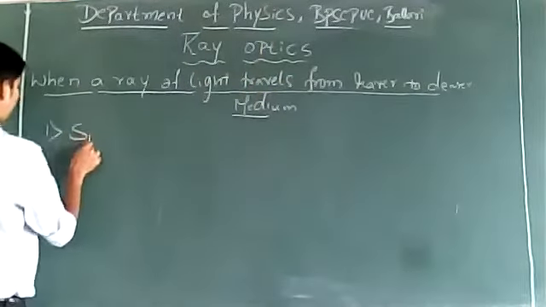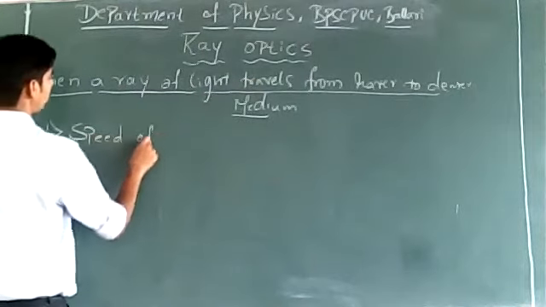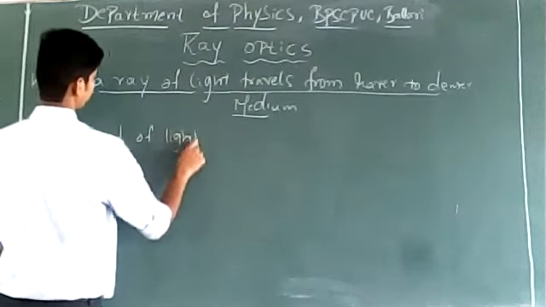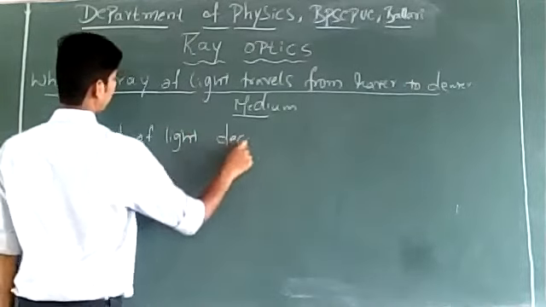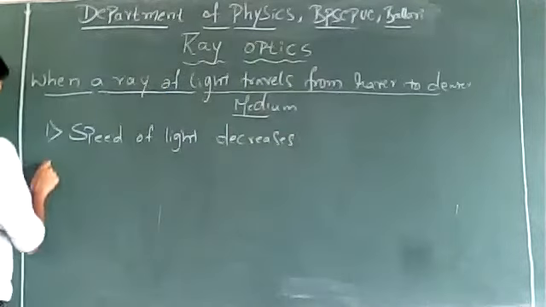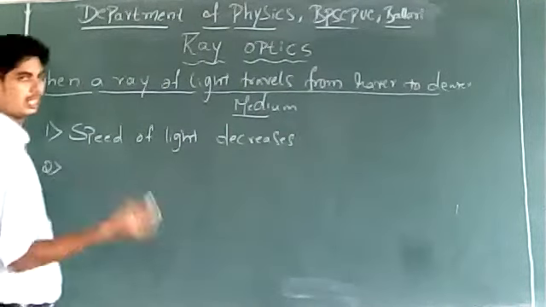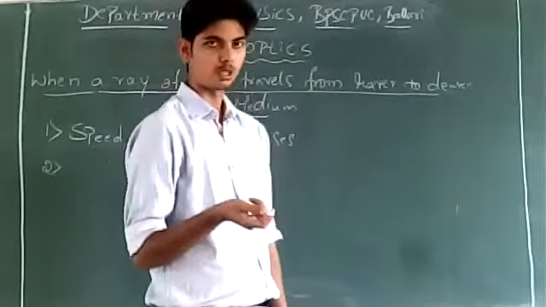So, when a ray of light travels from rarer to denser medium, the speed of light decreases. When speed of light decreases, we know that the speed and wavelength are proportional to each other.